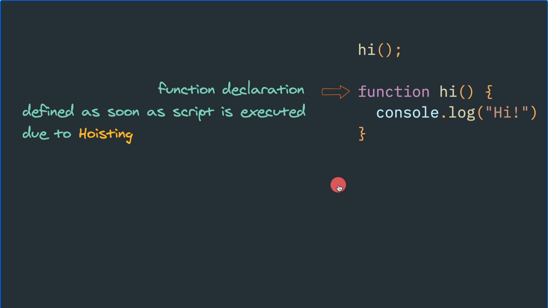There is a concept known as hoisting. Think in terms of flag hoisting. Whenever this script is executed, this function will be hoisted to the top, and it will be available to all the lines of code after that. This is the only concept you have to remember. Now let's see how it works in a code base.